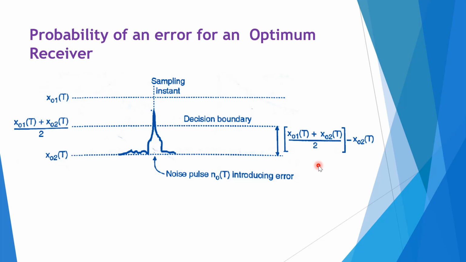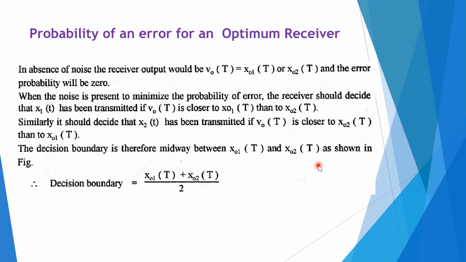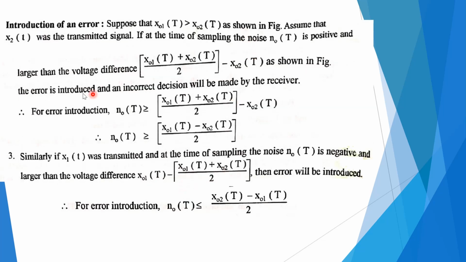So mathematically we can see this. We are having the decision boundary over here, that is XO1 of t plus XO2 of t. Now see, this is the error introduced, that is NO of t is greater than the average of these two, that is XO1 of t plus XO2 of t divided by 2 minus XO2 of t.